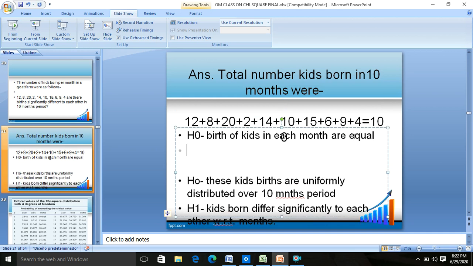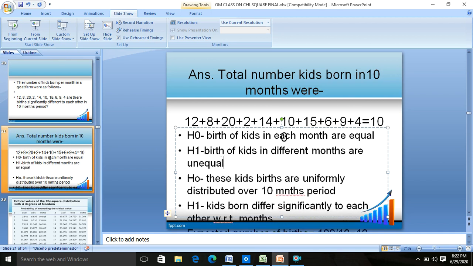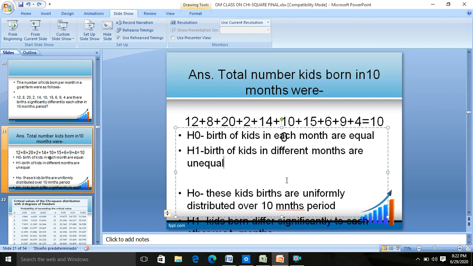What is the alternate hypothesis? In this case, the birth of kids in different months is unequal. That is, the month has a significant effect on the birth of kids. H0 and H1: H1 is unequal. It means that you have to see whether the effect on birth of kids is significant or not.